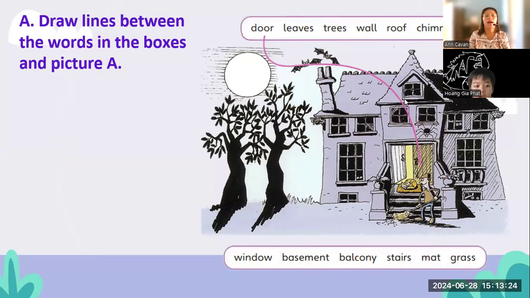Do you know how to draw a line? Yes. Okay, please draw a line to the correct pictures. Oh, like that. Yes, correct.